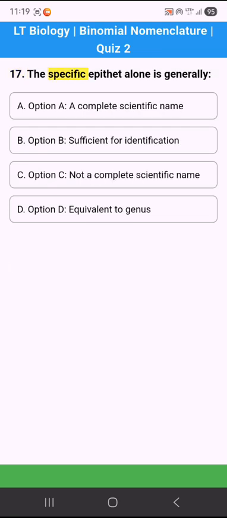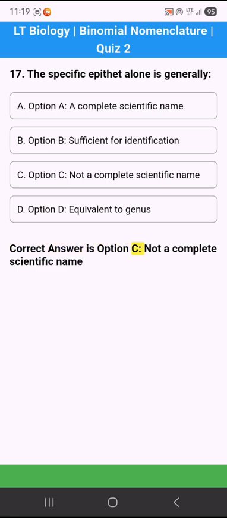17. The specific epithet alone is generally. Option A. A complete scientific name. Option B. Sufficient for identification. Option C. Not a complete scientific name. Option D. Equivalent to genus.